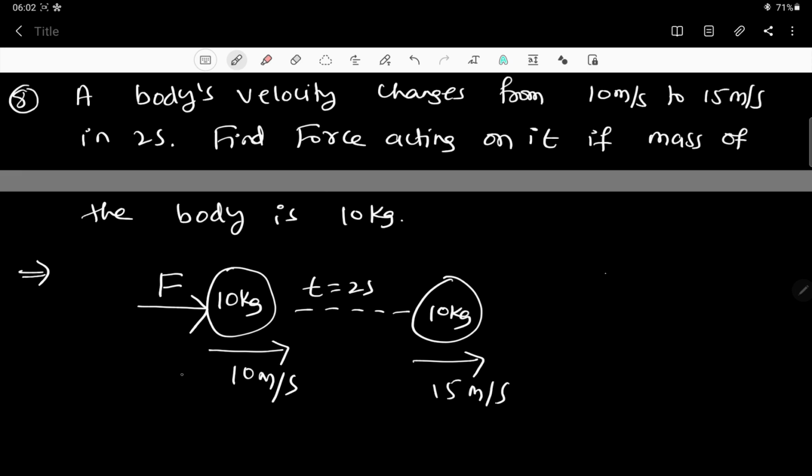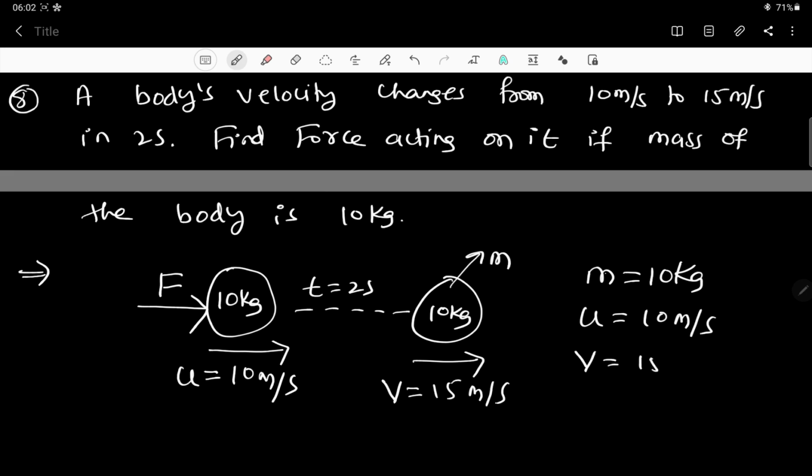Correct, dear children? So this is like u, this is like v, and this is like t, and this mass 10 kg is there. So this is like m, so you can write the data. m is equal to 10 kg, already you have shown in the diagram, and u is equal to 10 meter per second, v is equal to 15 meter per second, and t is equal to 2 seconds, right?